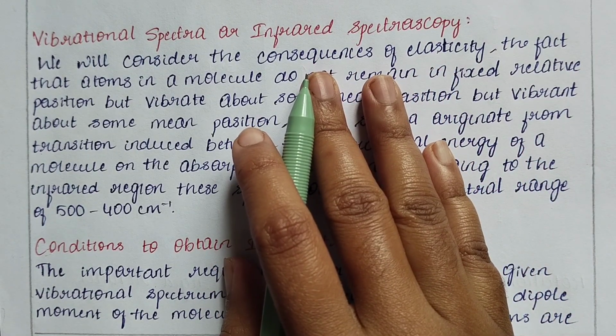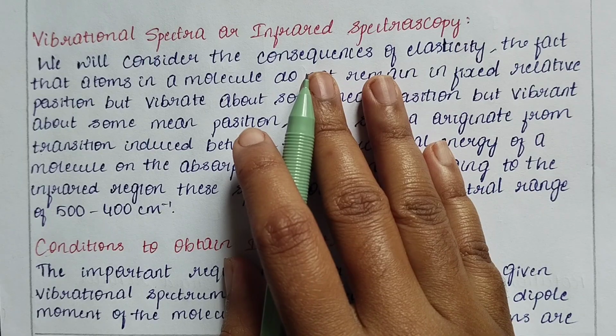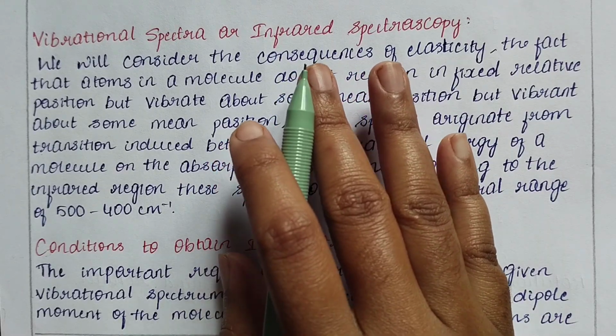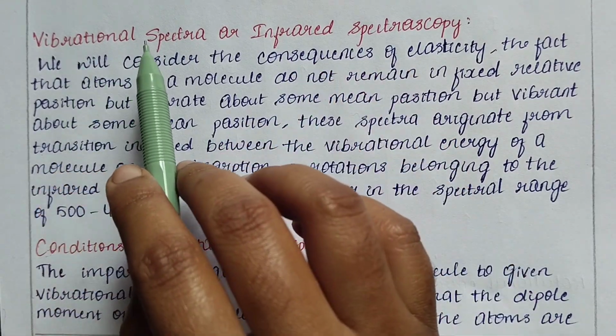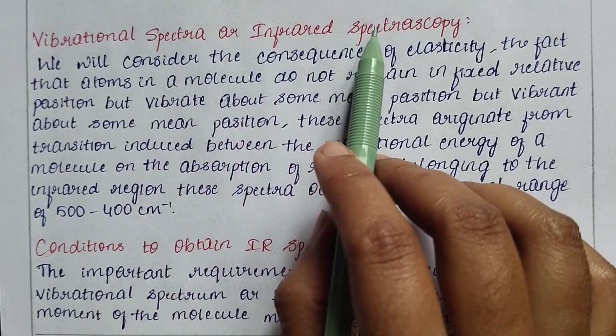In our previous video, we saw molecular spectroscopy, a few of its applications, and the conditions to obtain the molecular spectrum in a spectroscopy. And today we are going to discuss the vibrational spectra, which is also called infrared spectroscopy.